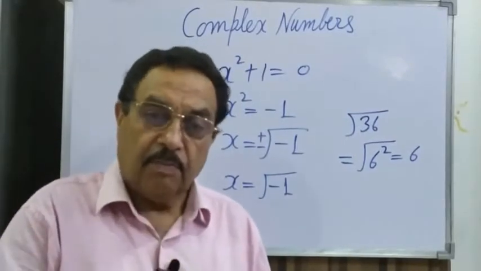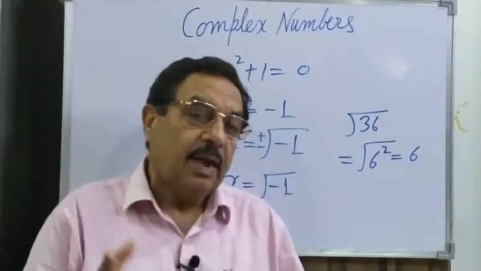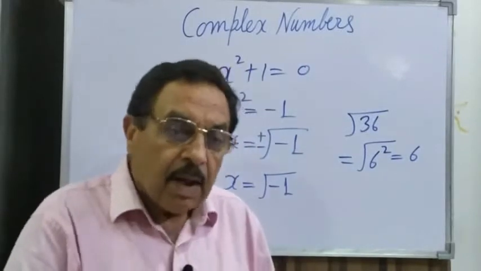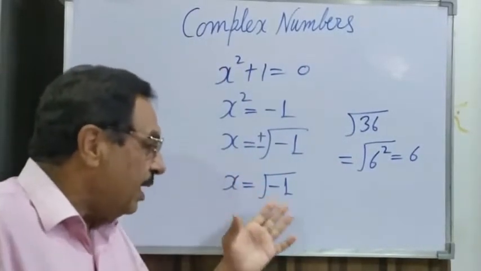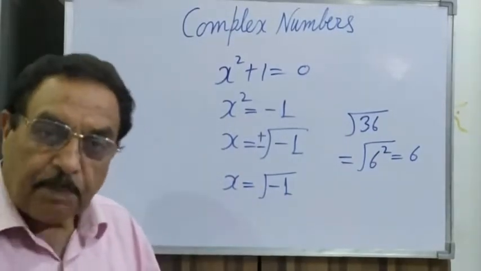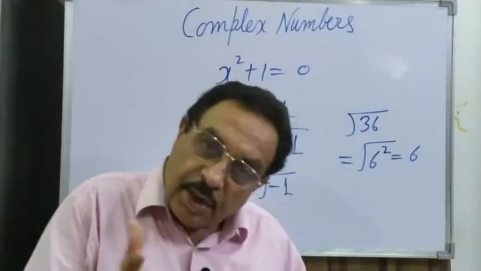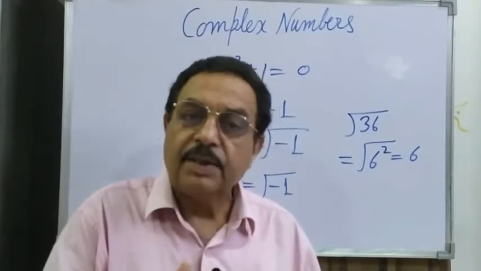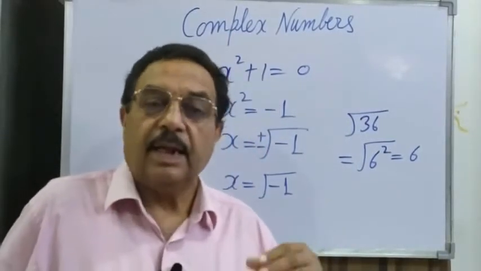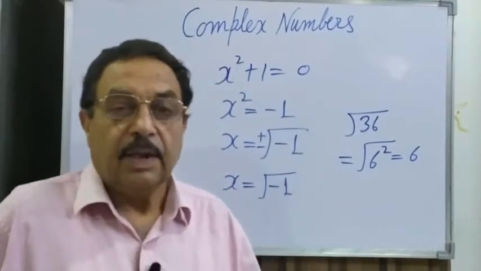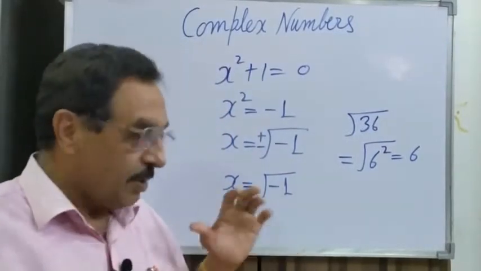We go for a number whose square is 36, and that is the square root of 36. Now, is it possible that the square of any number is negative 1? No. The square of any number is never negative. So the root doesn't exist.